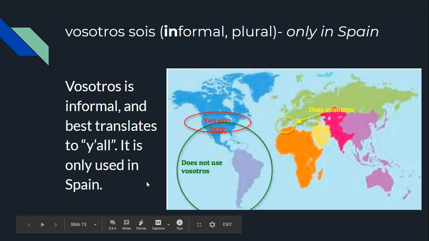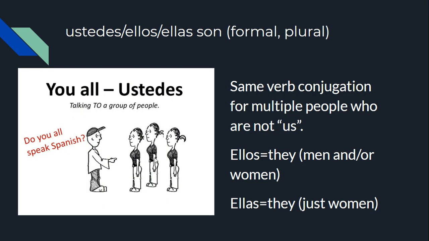Vosotros sois. As described in the video, this is only used in Spain. This would be the equivalent of the tú form if we were talking to multiple people. Okay, vosotros is informal. It's like y'all. Okay, so like if we're in Texas, we'll say, hey, y'all, how you doing? That's how we'll kind of do it. Vosotros sois. Lastly, we have ustedes, ellos, ellas, all use this conjugation, and that is son.